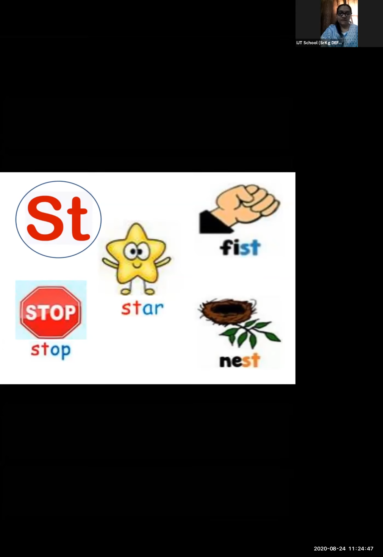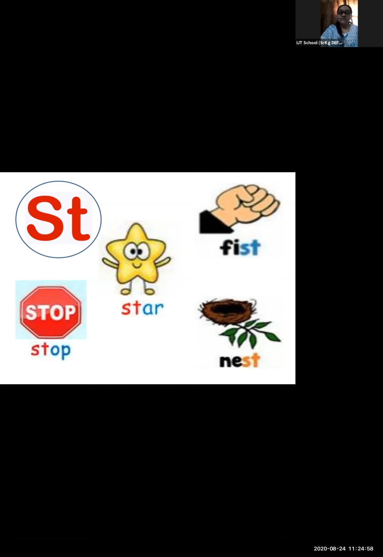Here also, yes, see, I have shown you some pictures. Yes, you also have to show some pictures to your children. And yes, see here. What can you see on the screen? This first one. What is this? Just ask your child to recognize. It is a star. Yes, very good. Now, when we say star, which blending sound can you hear? You have to ask your child.